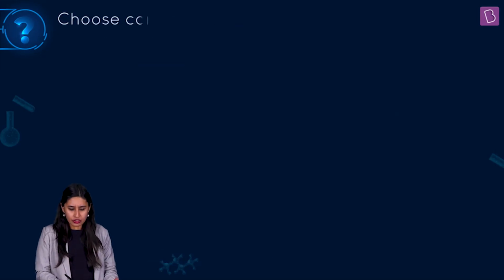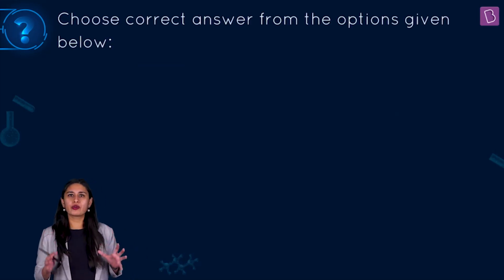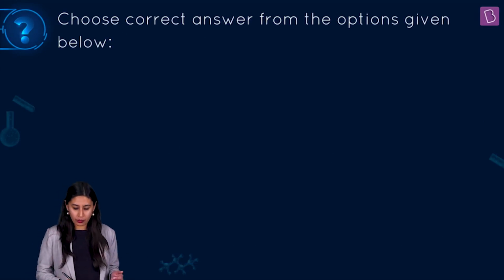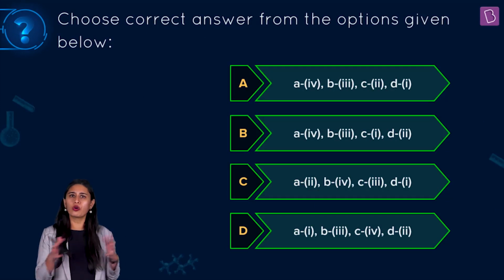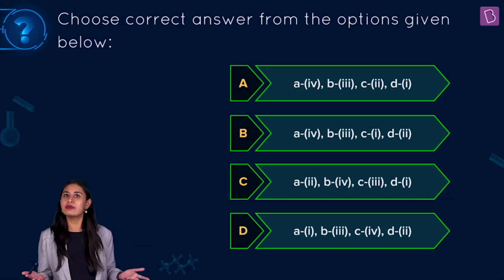Let's see. The best way for these kinds of questions is, whatever we know, at least find them in the options and go by the simple method of elimination. Eliminate the options which are not falling under what we already know.